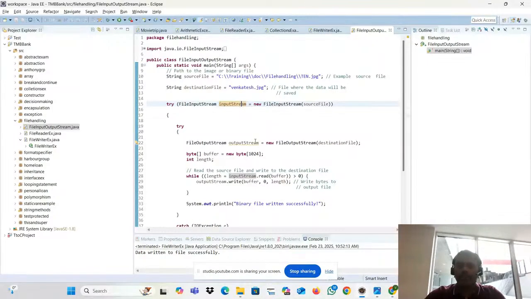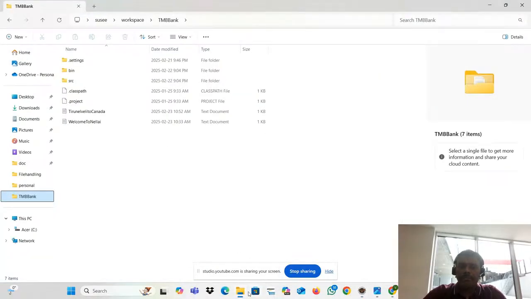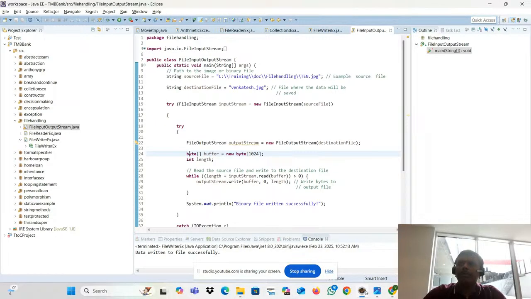Let's see. What will happen is we are using the buffer. Why are we using the byte data type? You will get the doubt, right? Why are you using the byte? In the previous one we read the character data, character type or string type. But right now we are going to read the picture. That is a picture, right? So a picture is a byte of data, right?